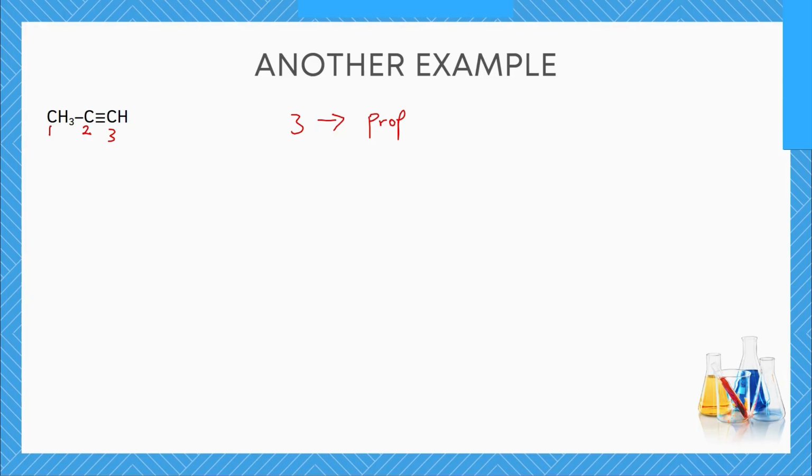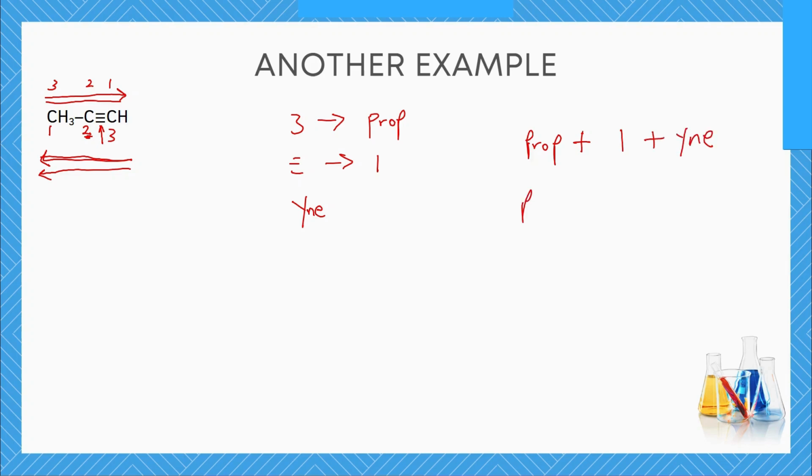Now, the next thing to do is to identify the position of the triple bond. To do that, we need to know whether we're counting from the left to the right or from the right to the left. In this case, if we're counting from the left to the right, this triple bond is on carbon number 2. But if we're counting from the right to the left, this triple bond is on carbon number 1. So we're going to be counting from the right to the left in this case. And then the triple bond is on carbon number 1. The final name or the suffix, the final part of the name is YNE. So we have PROP plus 1 plus YNE.